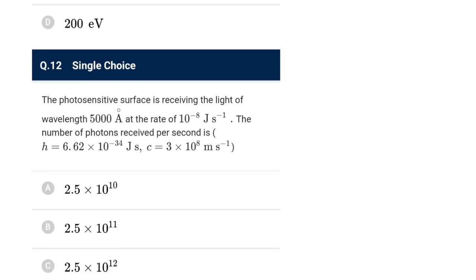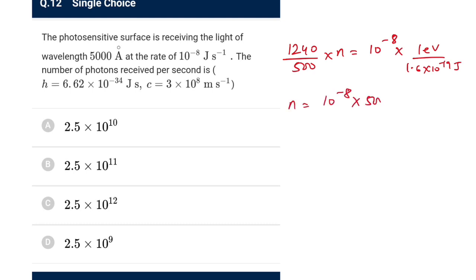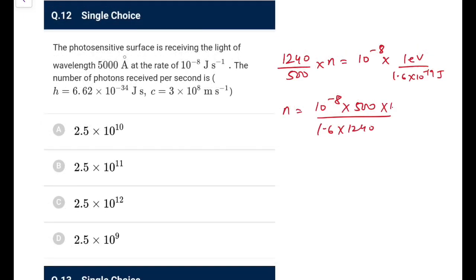Next one, the photosensitive surface is receiving the light at the rate of this, the number of photons received per second, the same thing that we did, 1240 over 500 into n, that would be equal to 10 to the power minus 8, and let's convert it into eV, what we will say 1 eV is 1.6 into 10 to the power minus 19 joules. So that joule everything will cancel, n would be 10 to the power minus 8 into 500 over 1.6 into 1240 into 10 to the power, that would be plus 19.